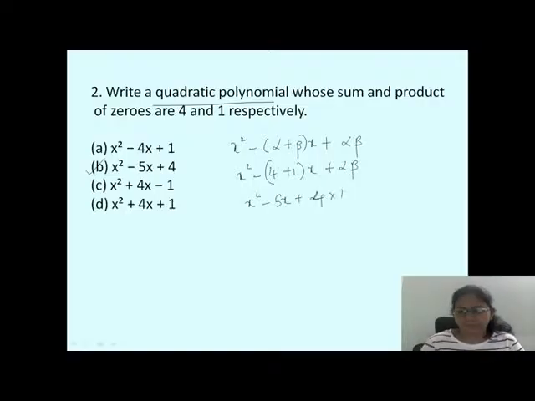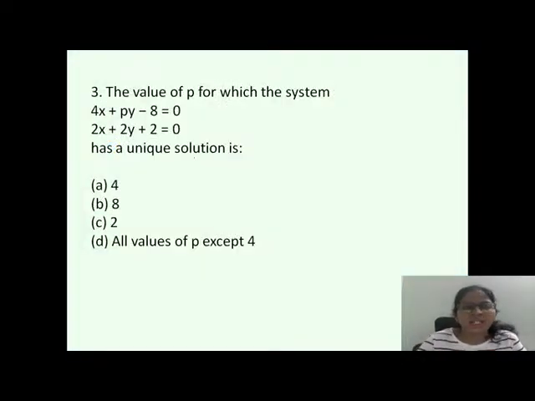Done. Next. So the value of P for which the system, so they have given two equations and they are telling it has a unique solution. What is the value of P? So it is also the table column, no? A1 by A2, B1 by B2, C1 by C2. Come on. You calculate and tell me the answer. Which option is right?